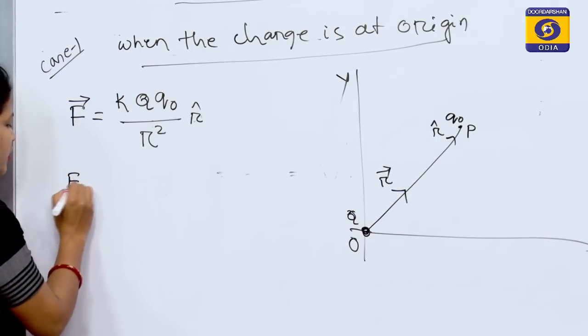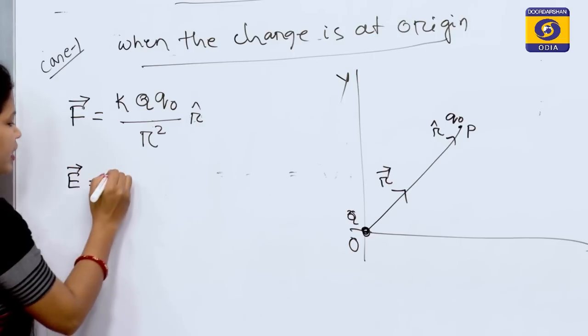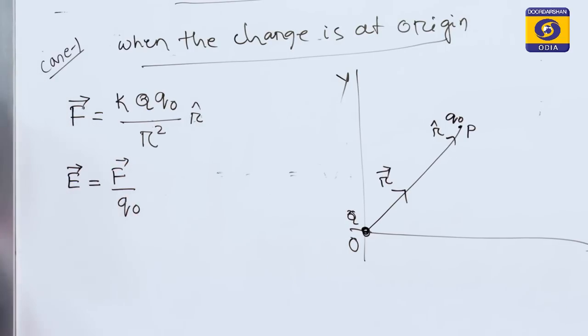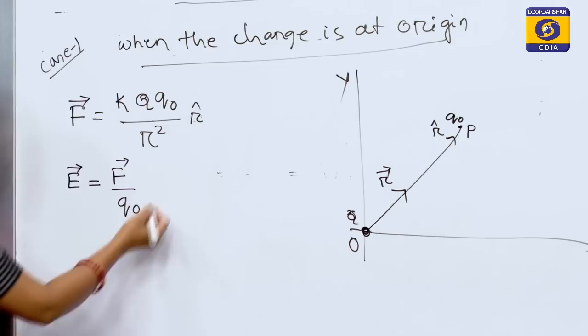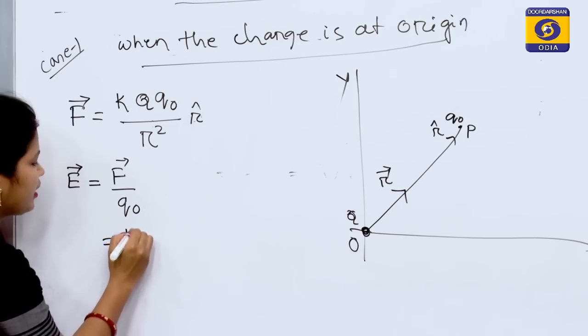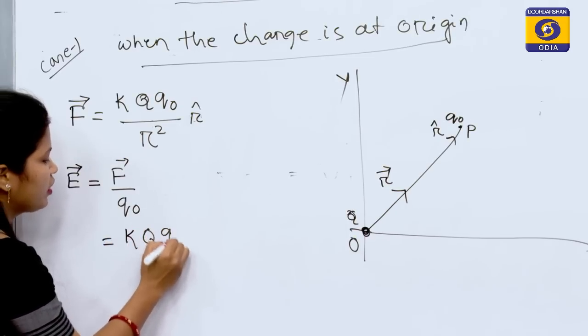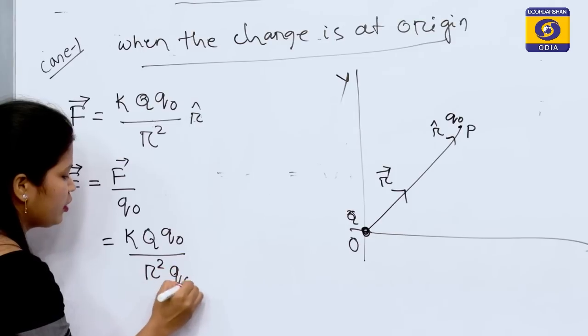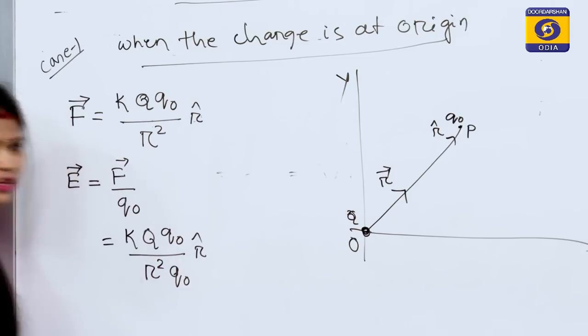We know that electric field intensity is force upon unit test charge. Putting the value of force here, we get KQq0 upon r square into q0 r cap.